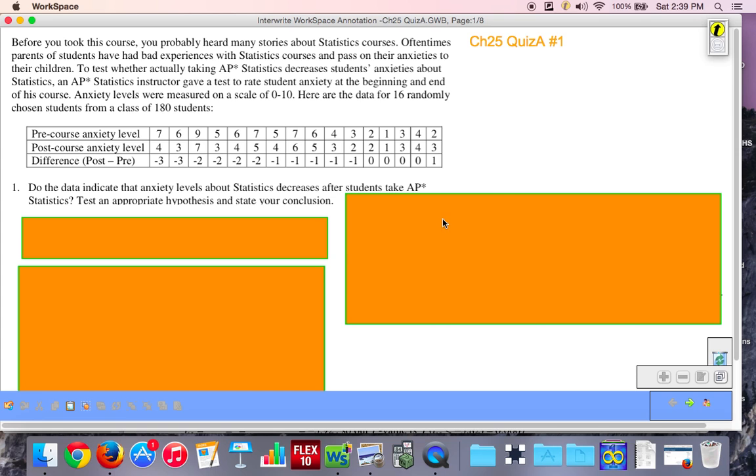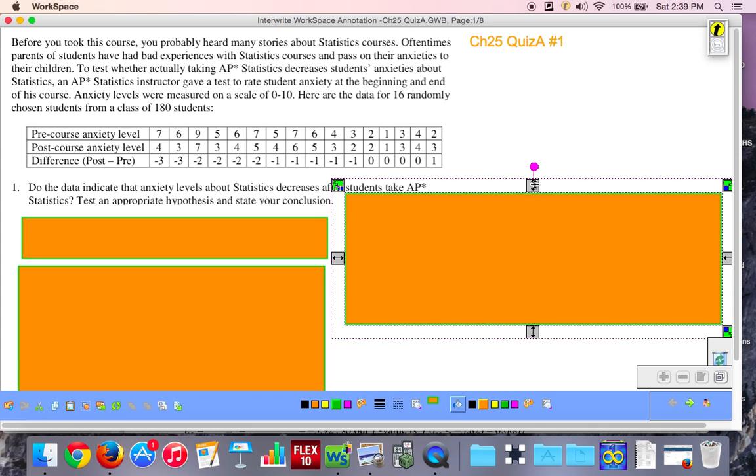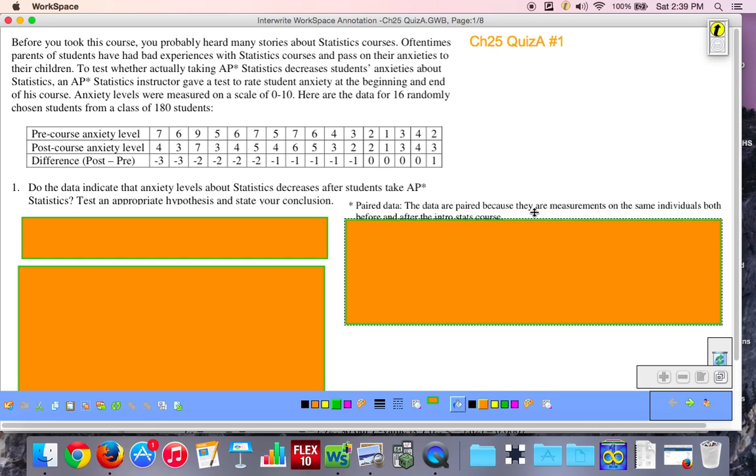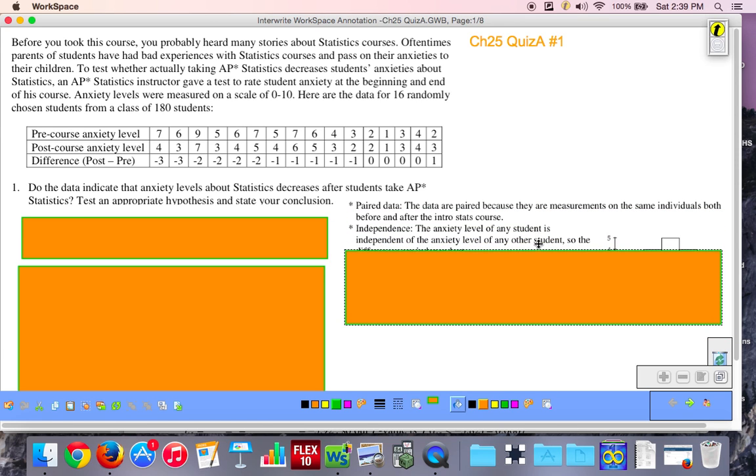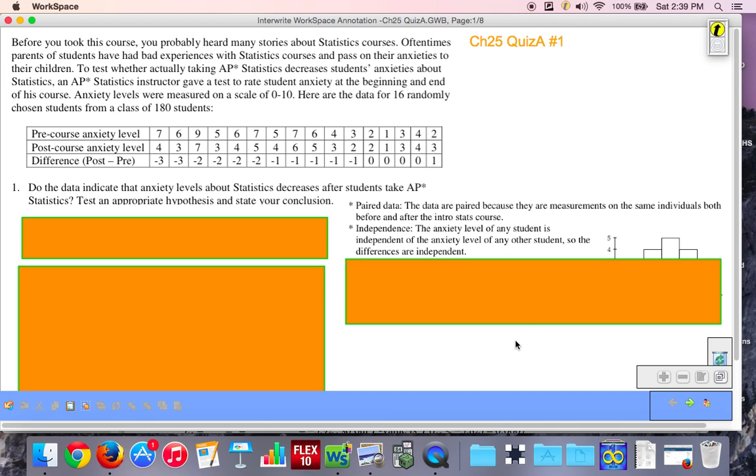Before we do our hypothesis test, we know we have to satisfy our conditions. And we have to first talk about the paired data condition. The data are paired because they are measurements on the same individuals, both before and after the Intro to Stats course. Well, how about that independence condition that we learned so much about? In independence, the anxiety level of any student is independent of the anxiety level of any other student. So each student's data is individual. That makes sense.